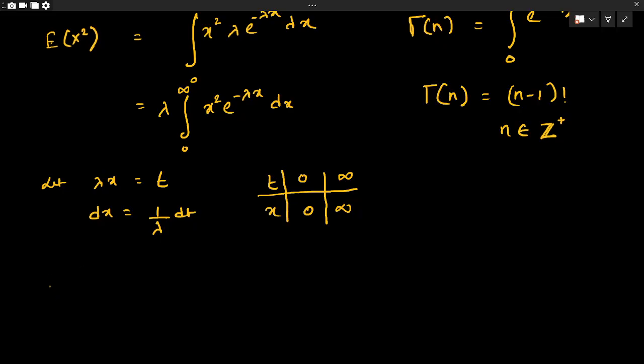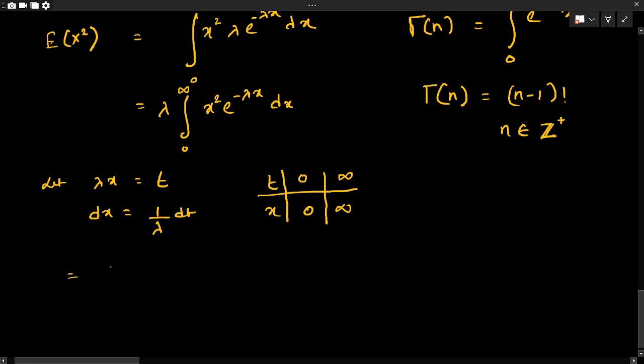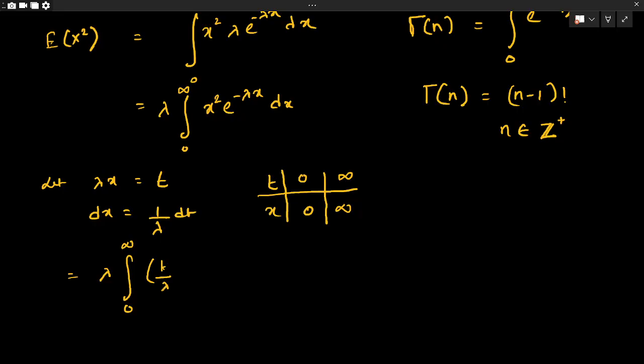Therefore the given integral will get converted to lambda into integration 0 to infinity, x can be written as t by lambda, this square, e to the power minus t, and dx can be written as 1 by lambda dt.